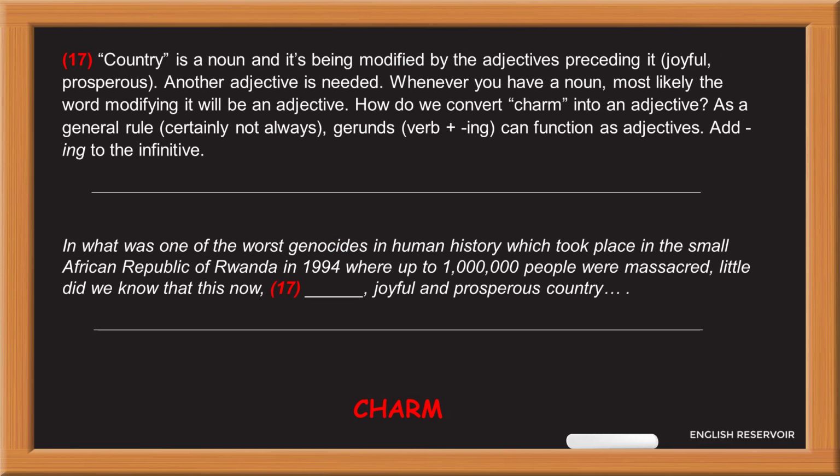17. Country is a noun, and it's being modified by the adjectives preceding it: joyful, prosperous. Another adjective is needed. Whenever you have a noun, most likely the word modifying it will be an adjective. How do we convert charm into an adjective? As a general rule, certainly not always, gerunds, verb plus ing, can function as adjectives. Add ing to the infinitive.